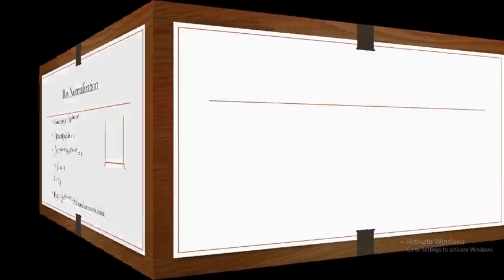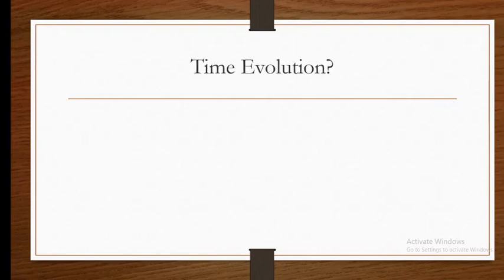The next question is about its time evolution. That is, as we are considering a certain time, we have normalized a wave function, let us say at a time t1. But as the time goes on proceeding, that is t2, t3, t4 and so on, is there again a need to normalize the wave function? That is the question here. As the time goes on increasing, is it enough to normalize the wave function only at time t, or for each time interval do we need to normalize the wave function?